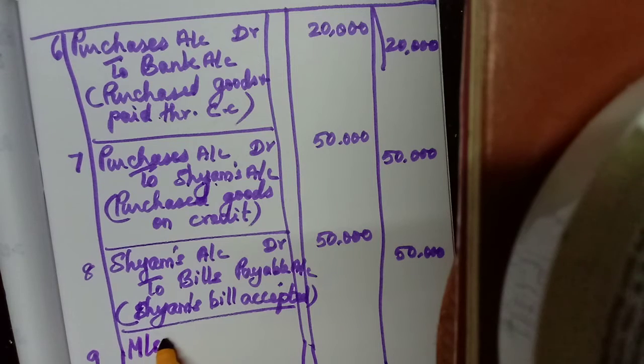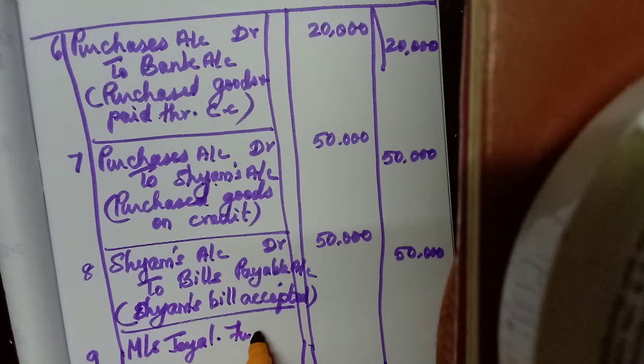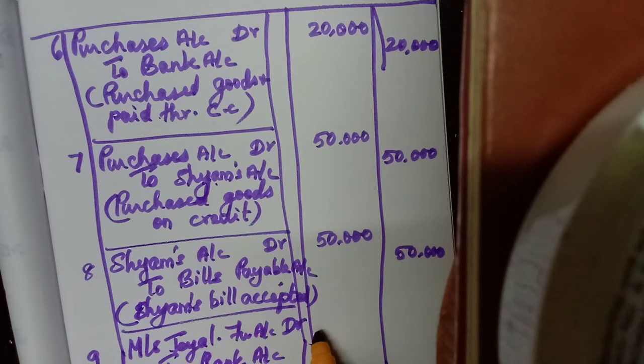The receiver is Messrs. Jayalakshmi Furniture account debtor to bank. We have given a check, but the bank is the one going to pay the amount. Okay, the giver is bank. Half of the amount paid. Through check also we can write. Okay, so 14,000.